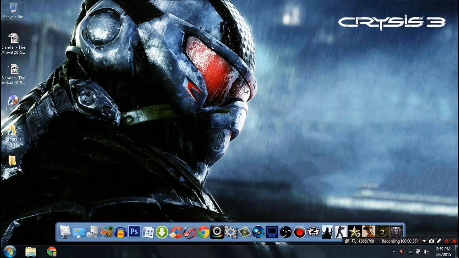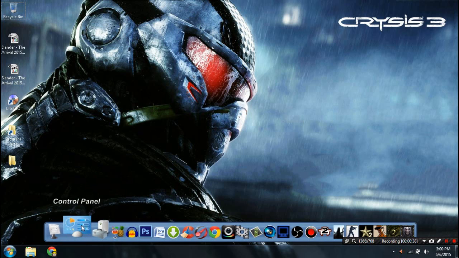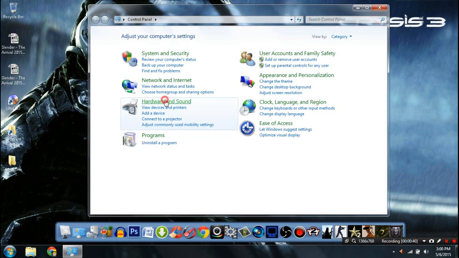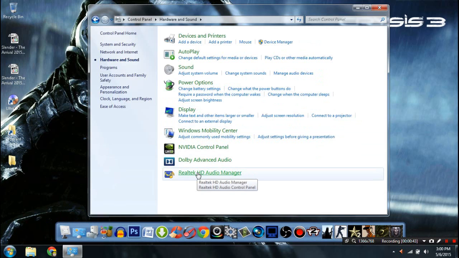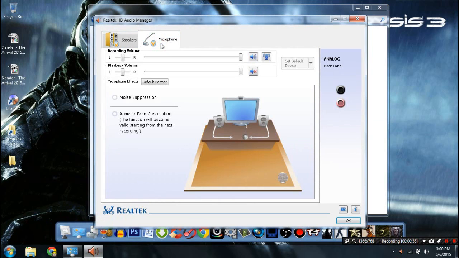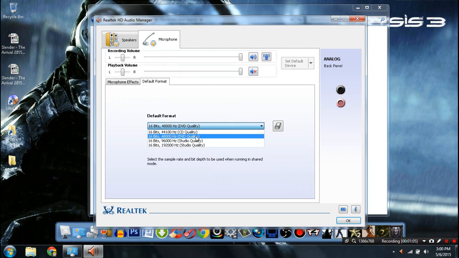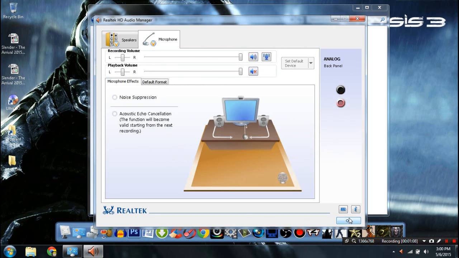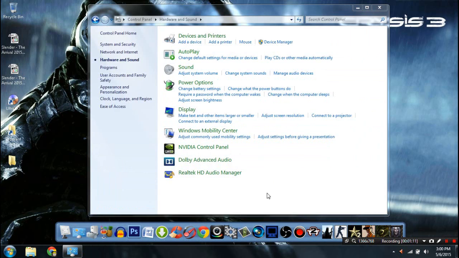Now to start the video, you want to go to Control Panel, Hardware and Sound, Realtek HD Audio Manager, and head over to the Microphone tab, then go to Playback Volume, the second one, and mute it, and go to Default Format, make it DVD quality, and hit OK.